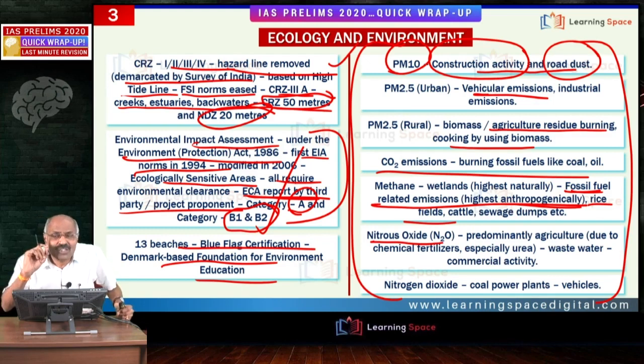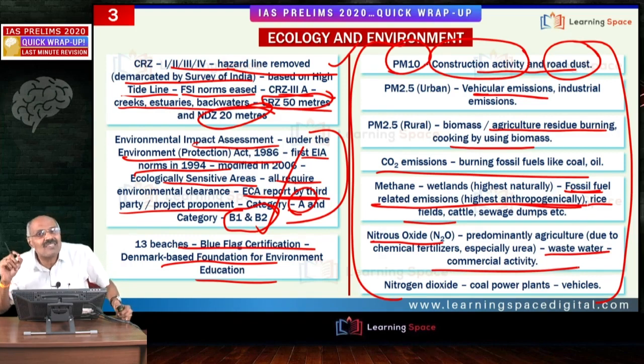So N2O emissions are predominantly because of agriculture, that is, due to the usage of chemical fertilizers, especially urea. Please don't forget, we are using excess urea because of the pricing policy. Skewed usage of fertilizers is there in our country, especially towards higher usage of urea. Because of that, we are seeing nitrous oxide emissions. Of course, nitrous oxide is also emitted through wastewater and commercial activities.